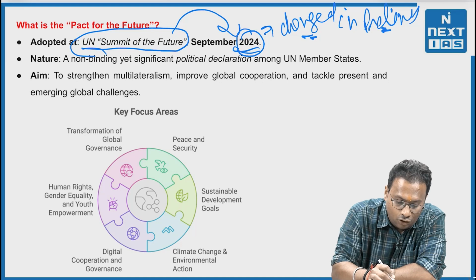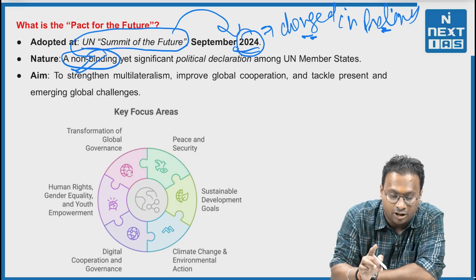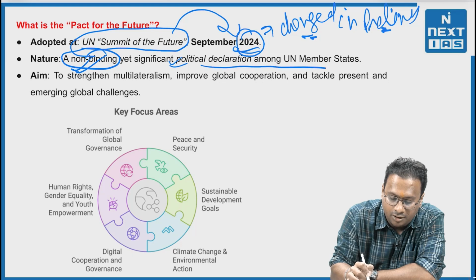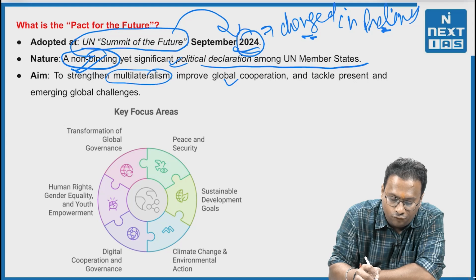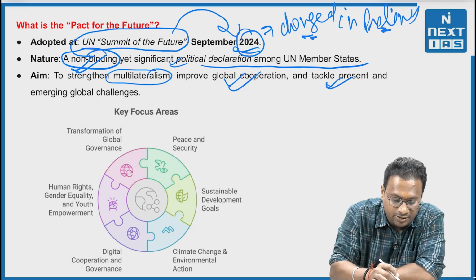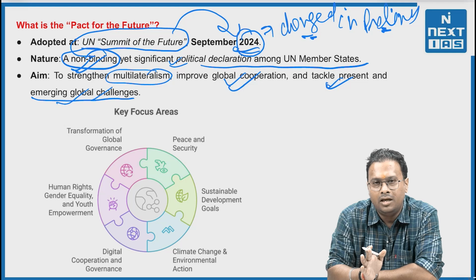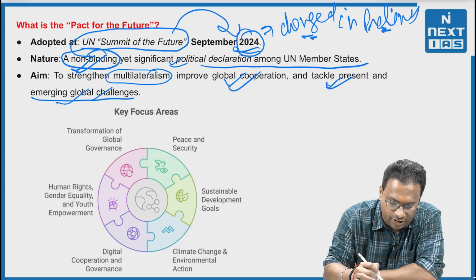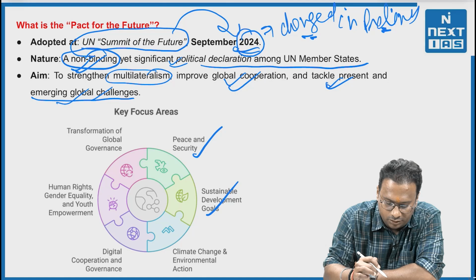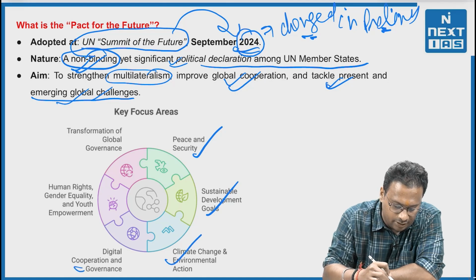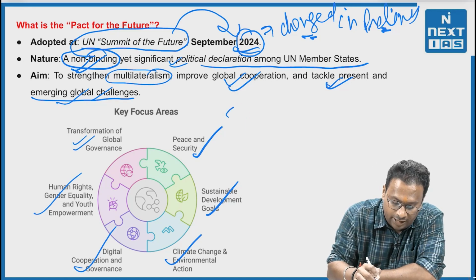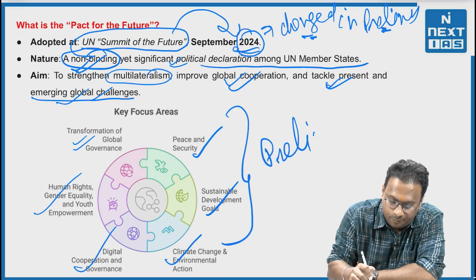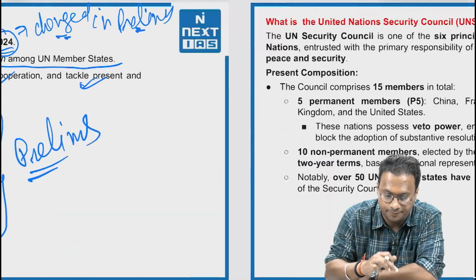Now, its nature: it is a non-binding, yet significant political declaration among the UN member states. Again, very specific and important information. It aims to strengthen multilateralism, improve global cooperation and tackle present and emerging global challenges. And what are the key areas? Peace and security, sustainable development goals, climate change and environmental action, digital cooperation and governance, human rights, gender equality and youth empowerment, and last, transformation of global governance. I must convey that all of these things are very specific with respect to your prelims examination.